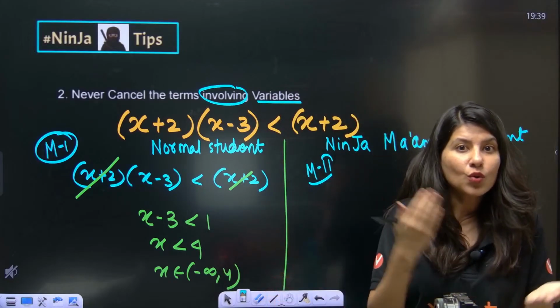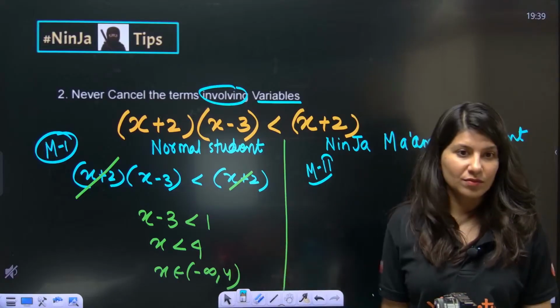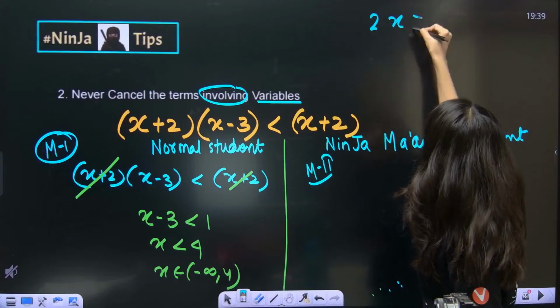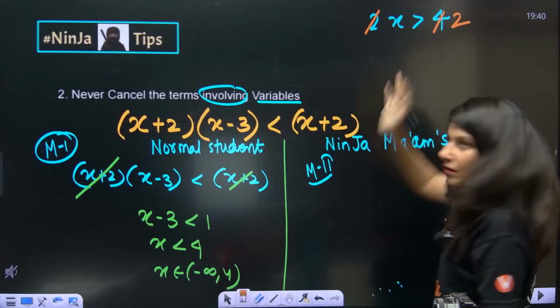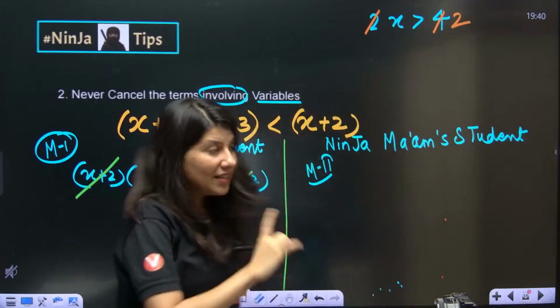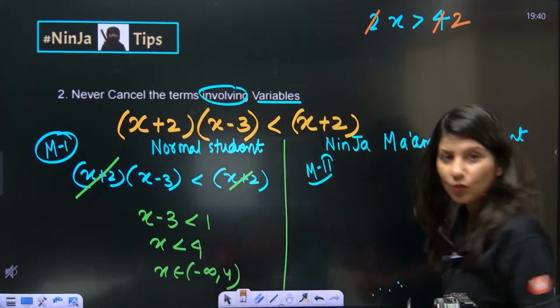It's an unknown quantity. How can you cancel something which you don't even know? Cancelling a known quantity is fine, like 2x is greater than 4. This you can do. But never cancel an unknown quantity.